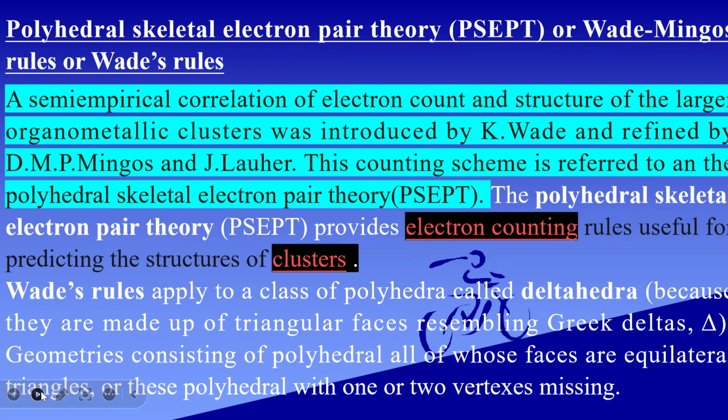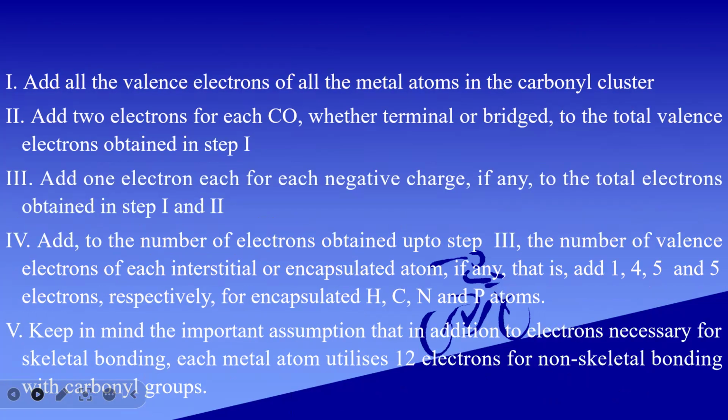This theory provides electron counting rules useful for predicting the structure of clusters. Wade's rules apply to the class of polyhedra called deltahedra, consisting of polyhedra all of whose faces are equilateral triangles, or those polyhedra with one or two vertices missing. Let us see the rules.